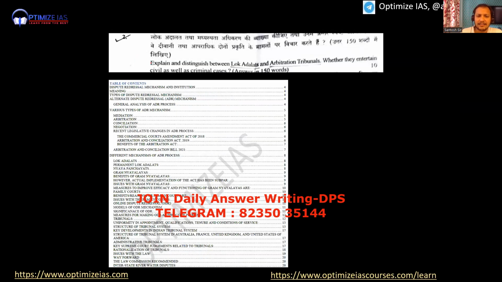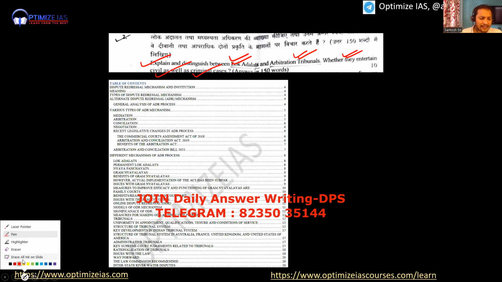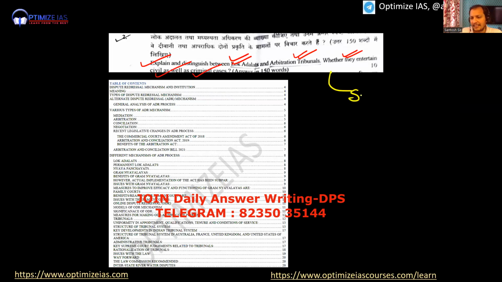Next question, guys, you can see, explain and distinguish Lok Adalats with arbitration tribunals, whether they also take civil cases as well as criminal cases. Guys, this was a static question. Static, not current. It was static. You can see if you have read our mains master notes. In mains master notes, there is a mains master notes dispute redressal mechanism. Dispute redressal mechanism. You can see Lok Adalats.